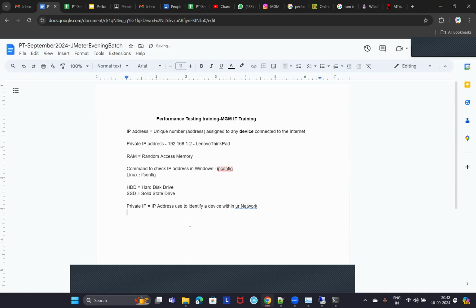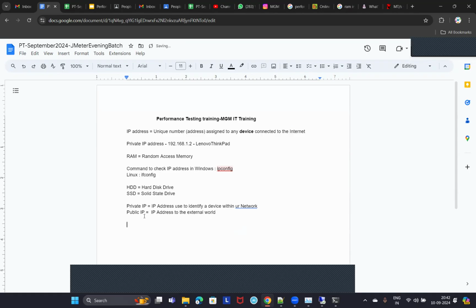Clear, guys? Now, what is public IP then? What is public IP, and how to identify the public IP of your network? First of all, what is public IP? The IP address to the external world is called public IP. The IP address with which the external world can recognize this internet connection or those devices is called public IP. I'll give you a simple example to help you understand the difference between private IP and public IP.